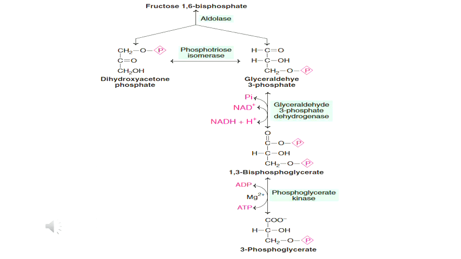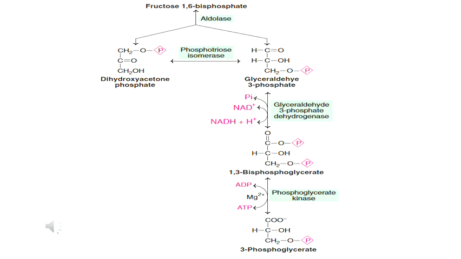The third phase is the energy generation phase. The energy generation phase starts from glyceraldehyde 3-phosphate. The enzyme glyceraldehyde 3-phosphate dehydrogenase converts glyceraldehyde 3-phosphate to 1,3-bisphosphoglycerate, and this step is important as it is involved in the formation of NADH and a high energy compound, that is 1,3-bisphosphoglycerate. That is the first step in the energy generation phase.